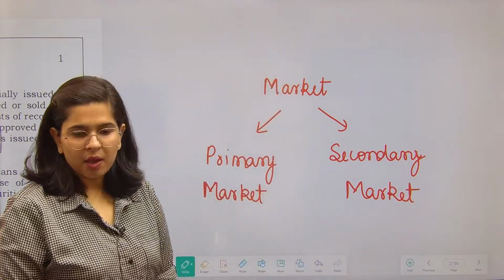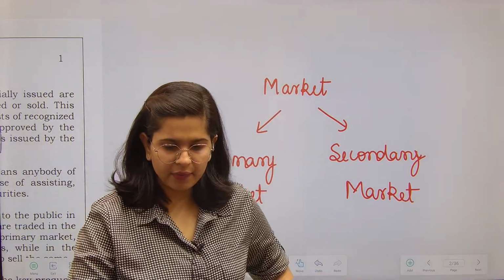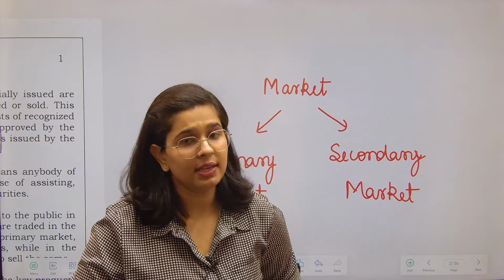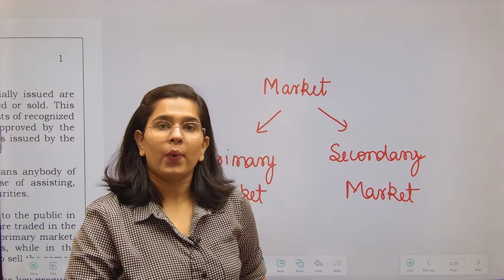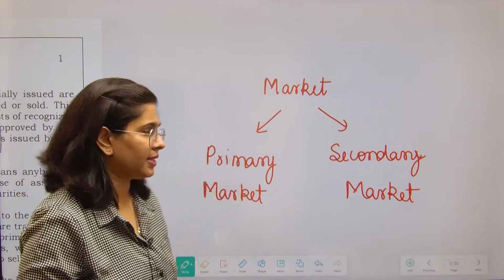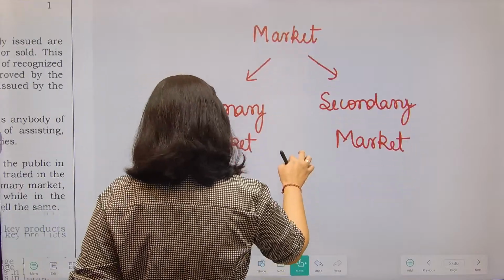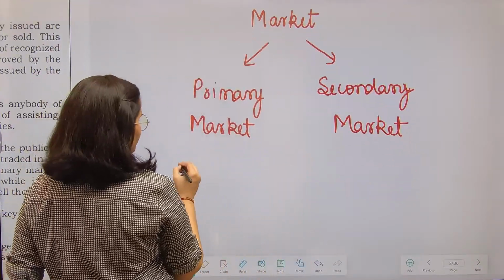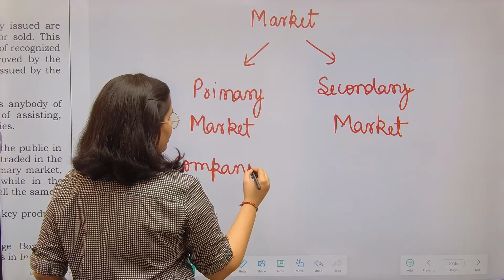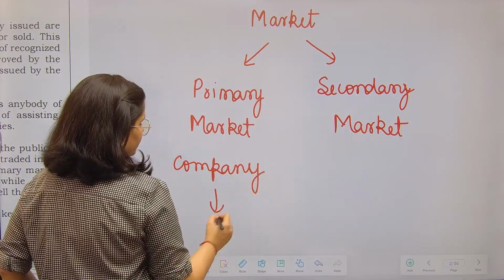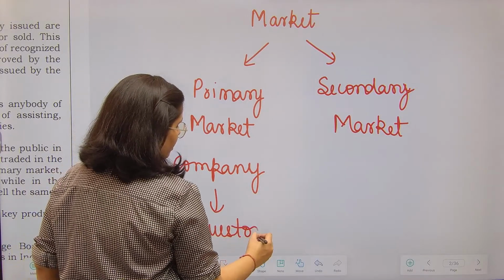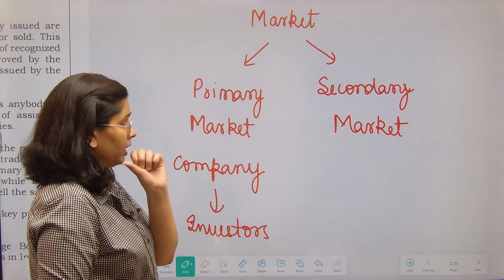Okay. What does primary market mean to us? We have already seen. A transaction that happens between a company and an investor is called a primary market. Okay.